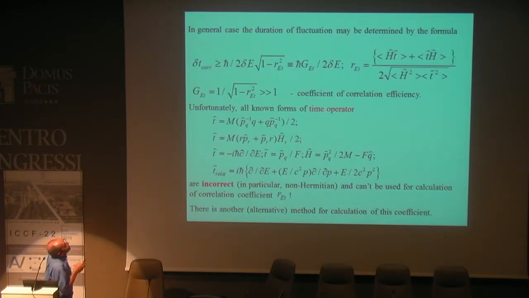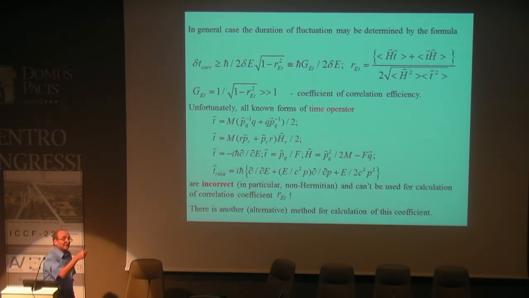Unfortunately, all known forms of the time operator are incorrect because they are non-Hermitian. So it is not possible to use such a formula. In fact, we have a very beautiful general theory, but it is absolutely impossible to use this formula to calculate the duration of giant fluctuation of energy.